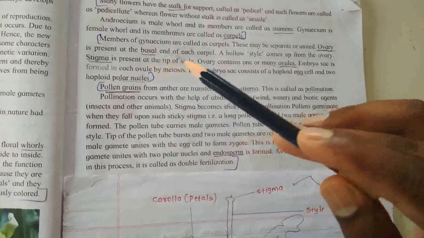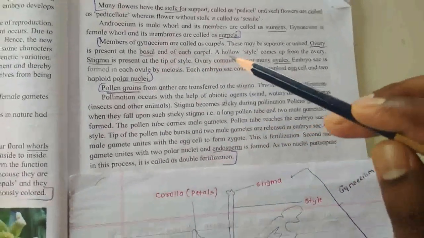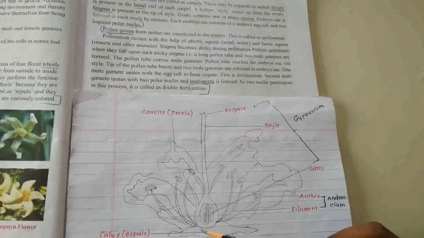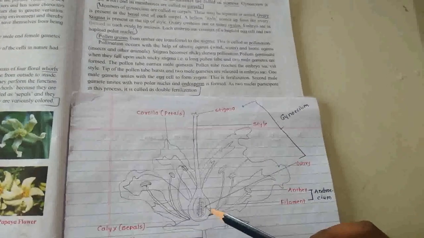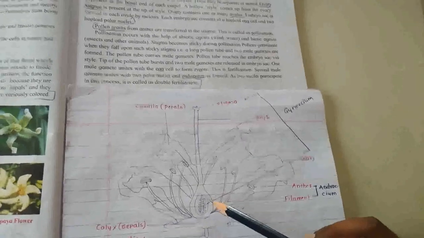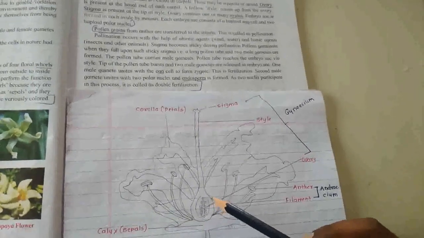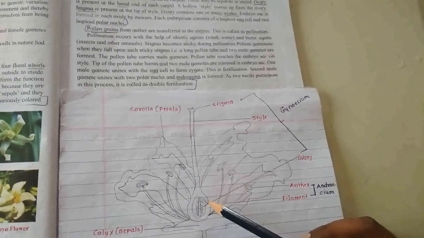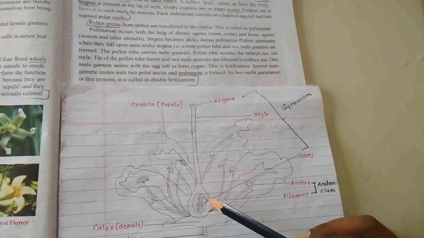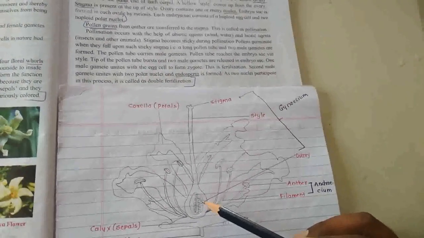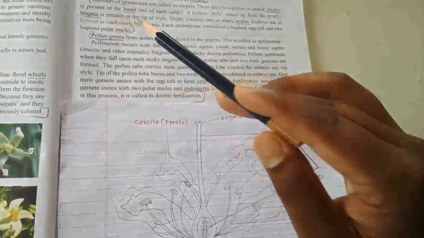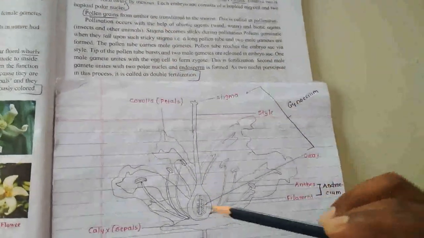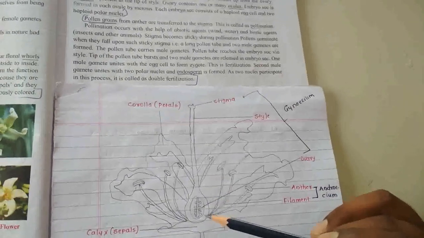Ovary is present at the basal end of each carpel. Ovary means a female reproductive organ in which ova or eggs are produced. Basal means in the base, so the ovary is present in the base of the flower.